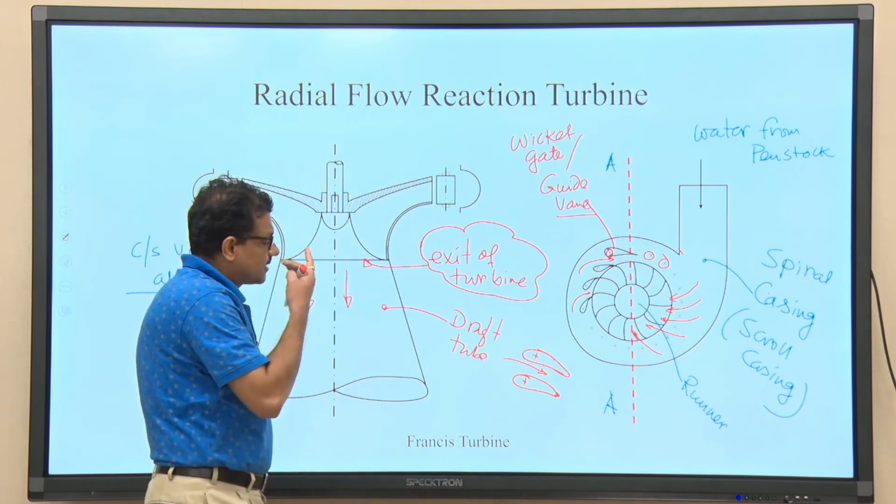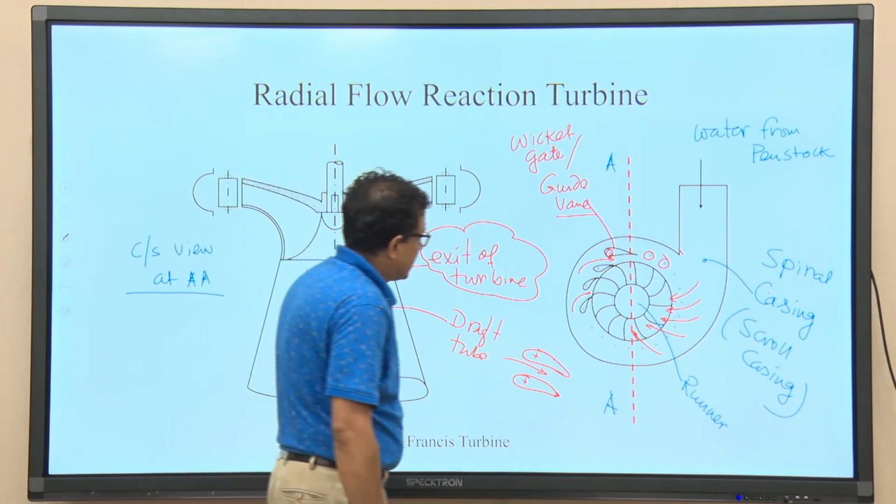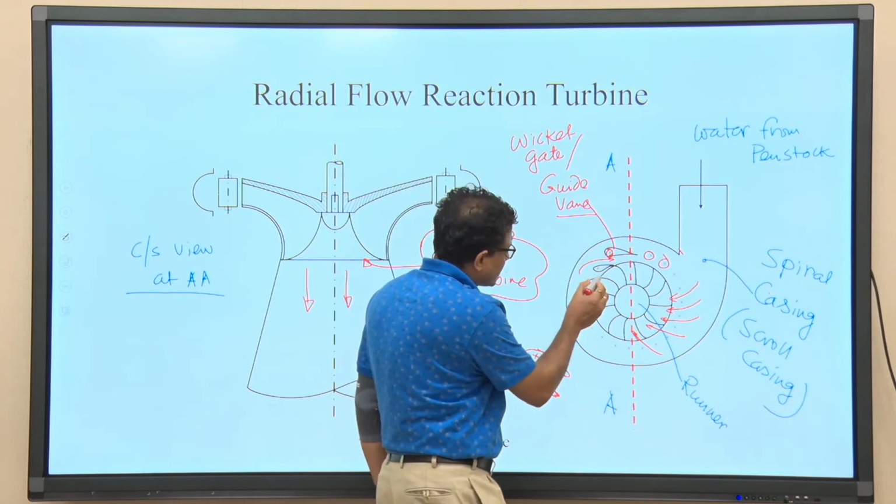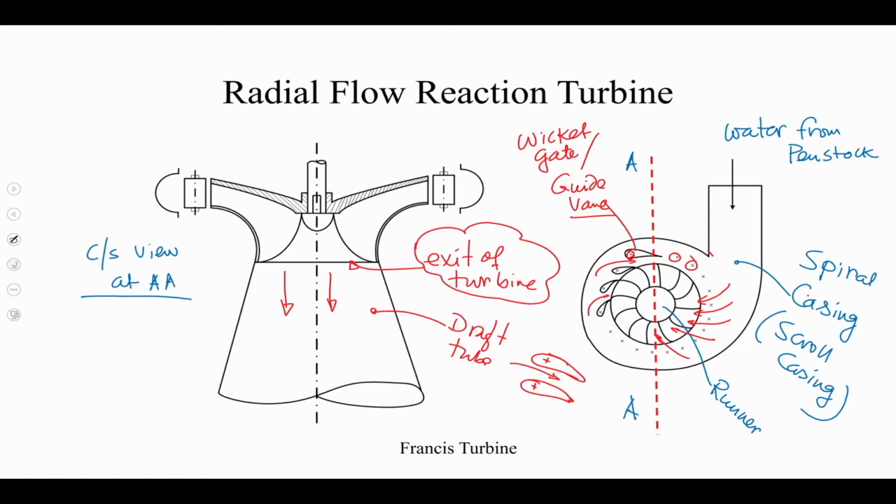Second thing is that these guide vanes, if you look at this particular case, so let me mark it using a different color. Guide vanes are given to direct the fluid onto the runner at an angle which is the design angle.